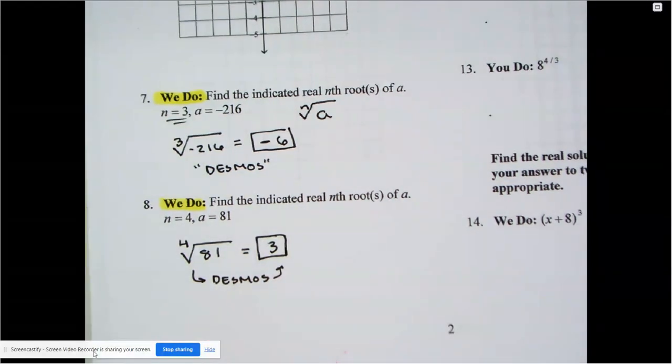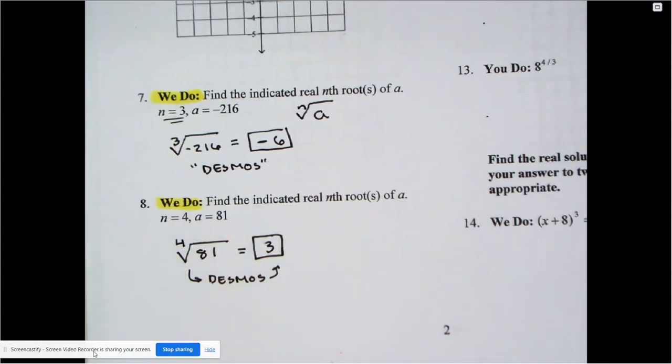Now, if you're concerned about, well, do I put a plus or minus? We're not solving for anything. So since we're not solving, we're just simplifying, we only get one answer here.